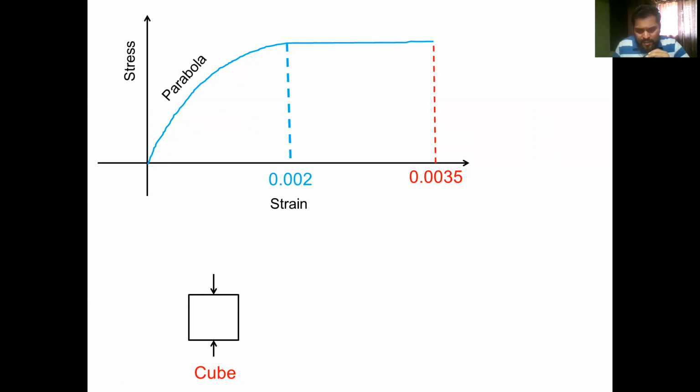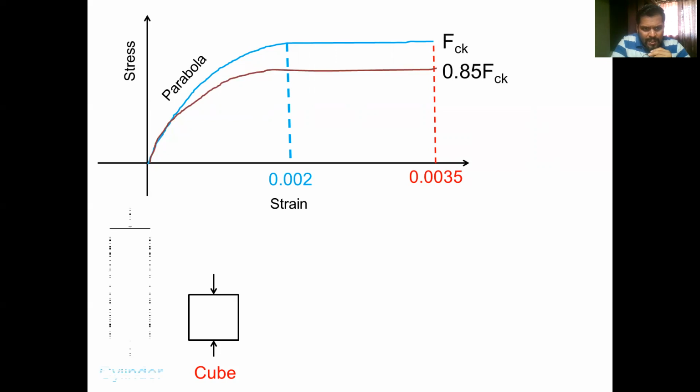Now this stress strain curve should be obtained by testing a standard size concrete cube in a laboratory. What is this standard size concrete cube? It is 150 mm by 150 mm by 150 mm. But as you will understand, it will be very difficult to measure strain along the longitudinal direction, or along the loading direction, on a cube because of space crunch. Therefore, typically in the laboratory, we test a concrete cylinder under uniaxial compression. The dimensions of the cylinder will be 150 mm diameter and 300 mm height.